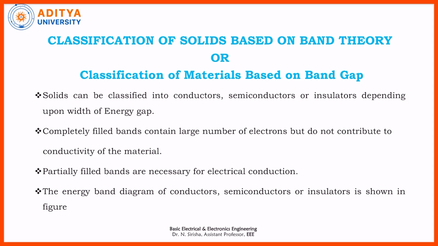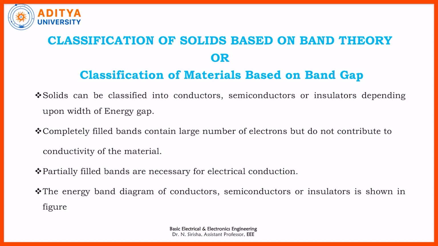In a solid, there is a force of attraction of electrons of one orbit to the electrons of the other orbit. Due to this, there is a change in the energy of the electrons present in the different orbits of an atom, and a variation in the magnitude of energy the electrons have. So basically, these solids can be classified into conductors, semiconductors, and insulators based on this energy gap.